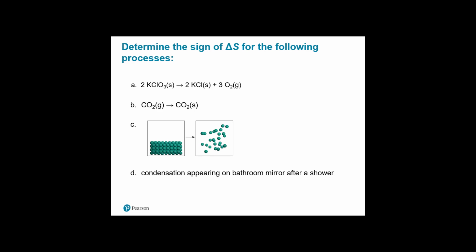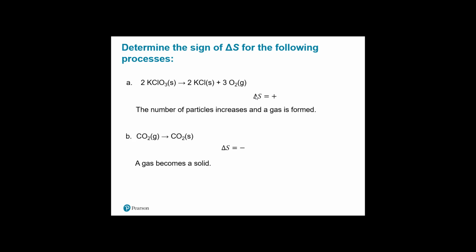So here we have a reactant that's a solid, and it produces a solid and a gas. So in this case, does this qualify for an increase in entropy? And the answer is yes. This goes from a solid to a solid, there's no change, but it also produces a gas, and the gas will spread out into the system, into the surroundings. And because of that, it will increase in entropy. So if we look here, it will be a positive S. Now we go from a gas to a solid, and that is decreasing the entropy. So it's becoming more concentrated, more pattern. So that's a negative. So the entropy will not occur here. There will not be an increase.